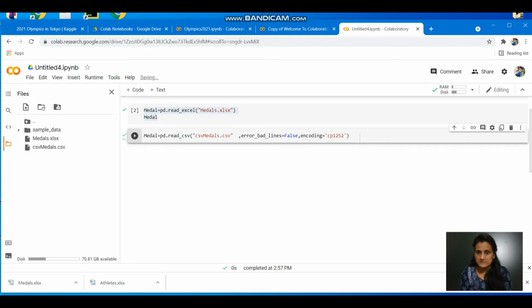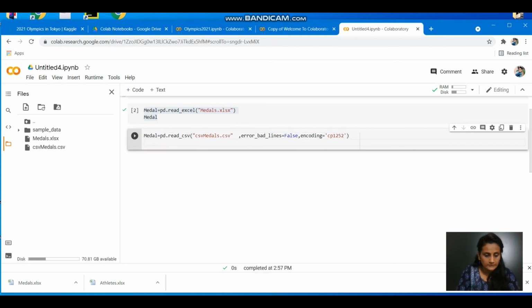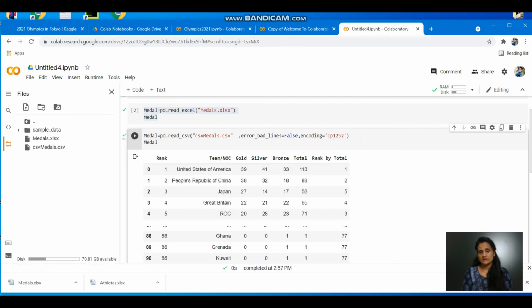The tick means it is executed, but we have not written what we want on the screen. So I have written the display also. Now it's going to read it out. So like this, even in an Excel or CSV, both the ways you can read your data. This is done. Now in the next video, we are going to do the analysis, and after that, the plotting also of the graphs. Thank you.